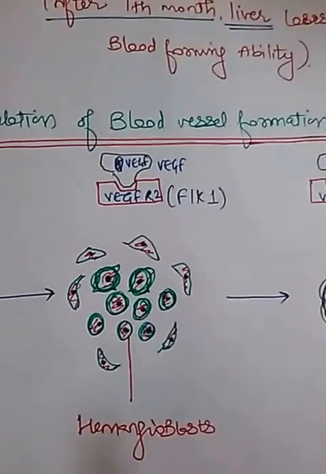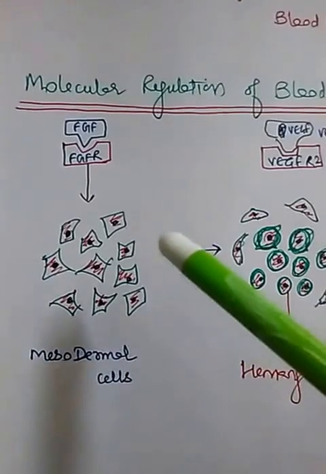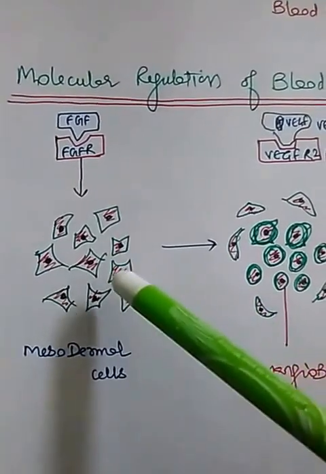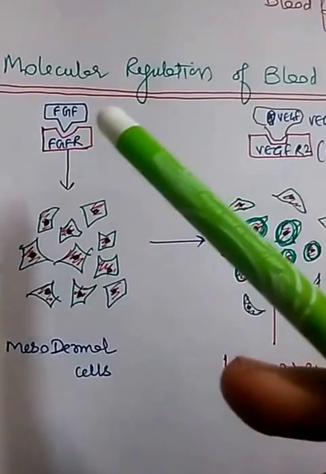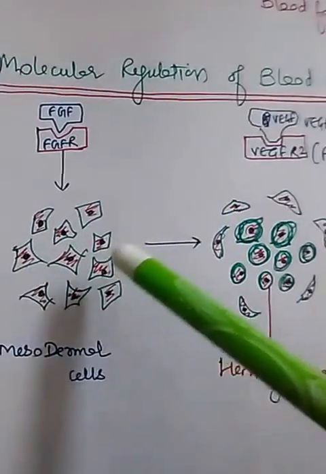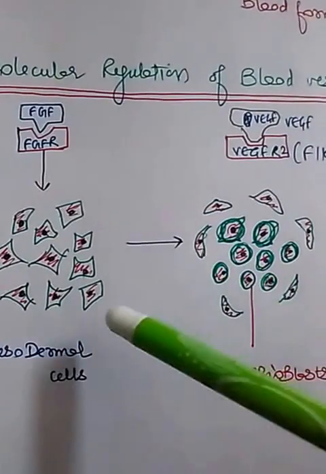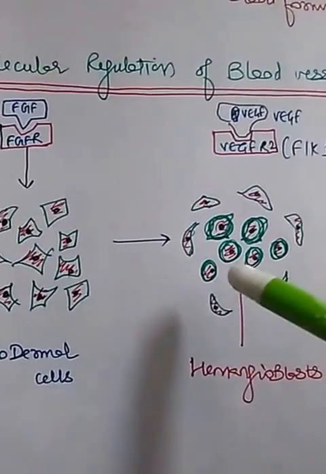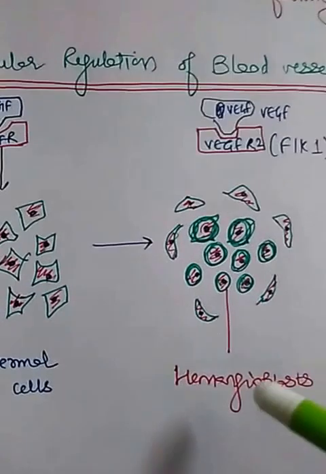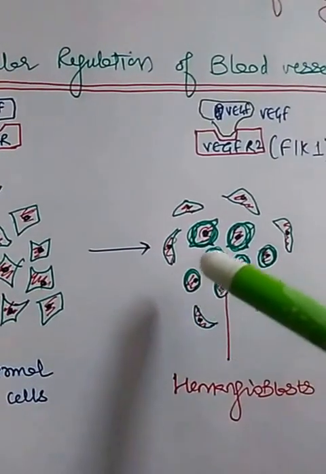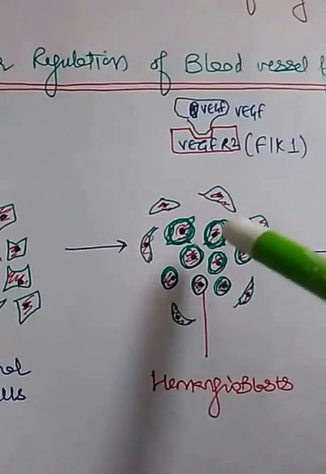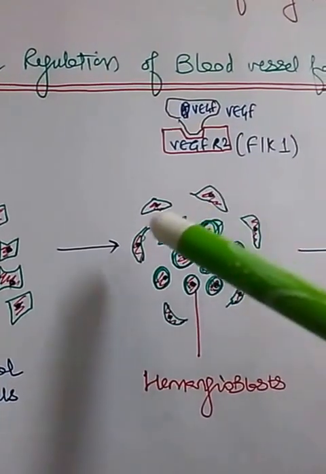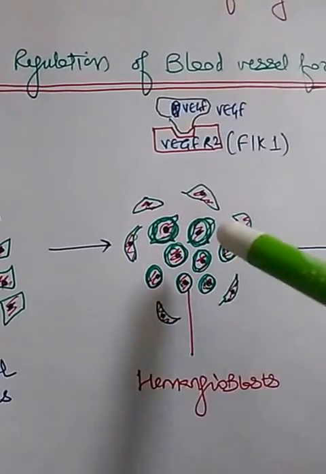Now how is this blood vessel formation regulated? First of all, as I have told, on the mesodermal cells there are fibroblast growth factor receptors on which fibroblast growth factor acts and leads to conversion of some mesodermal cells into hemangioblast cells. Okay, and some of these hemangioblast cells arrange themselves in the center and some become flattened and arranged around it.